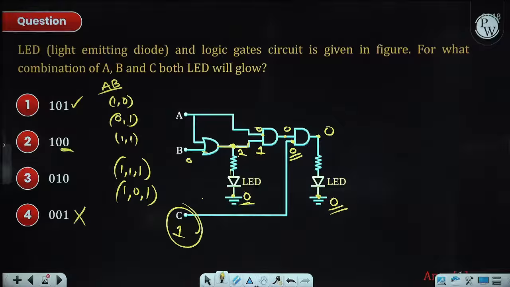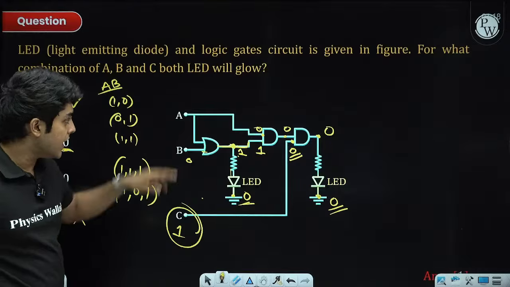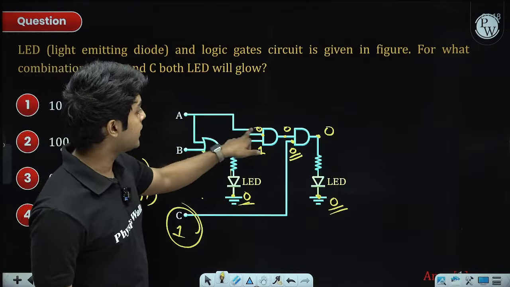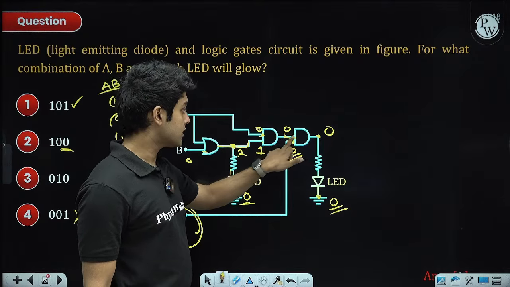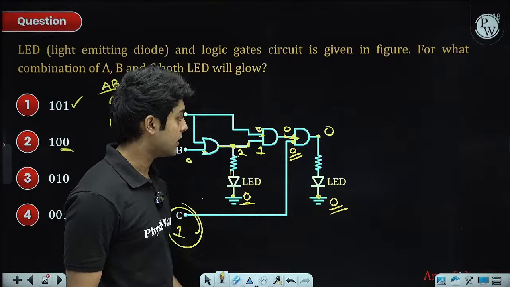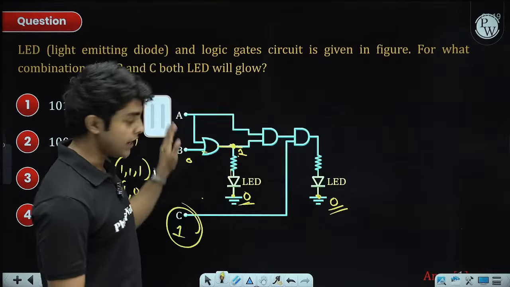Okay, Mohammed, I hope that is clear. A cannot be 0 actually. If A is 0 here, the AND will output 0, and if a 0 enters this AND gate, it will be 0 here. So A also cannot be 0.